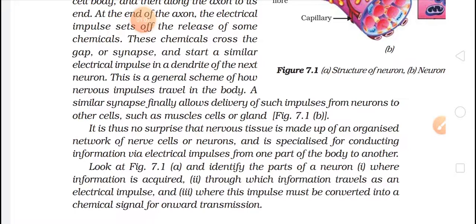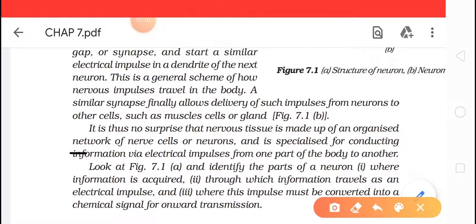There's no surprise that nerve tissue is made up of an organized network of nerve cells or neurons. What is nerve tissue?